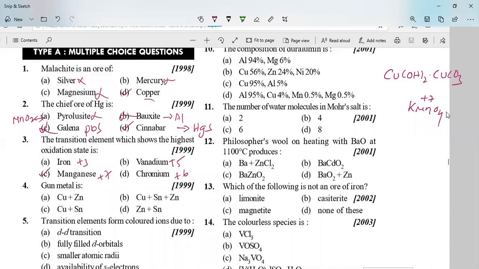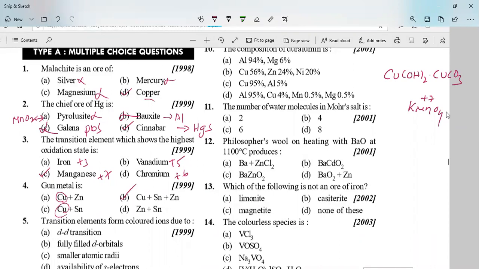Right. Next, gunmetal is. So gunmetal is an alloy. What is gunmetal? It is a combination. In gunmetal, you can see copper will be present in more quantity. It is a combination of three metals: copper, tin, and zinc. So B is the correct option.